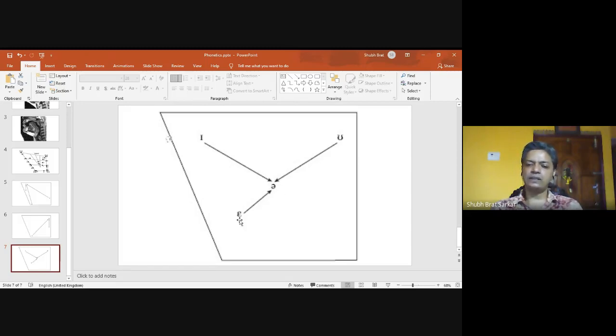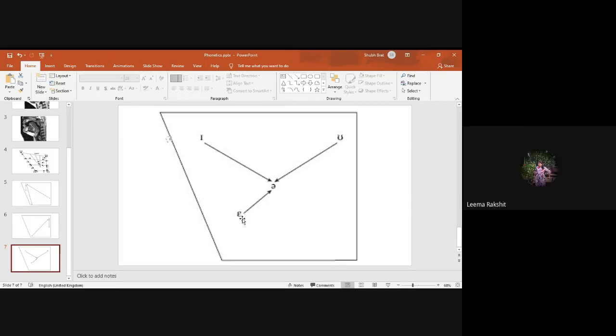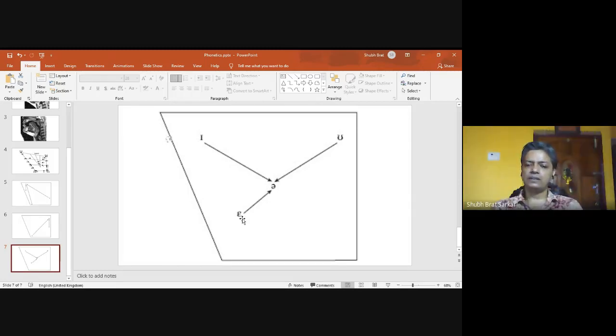Air, air. Care, care. Bear, bear. So air, this is a sound. When you produce the sound, you will observe that the tongue is gliding from this position. This position is front, unrounded. The vowel is unrounded, vowel above half open. And the tongue is gliding towards the central unrounded position between half closed and half open.